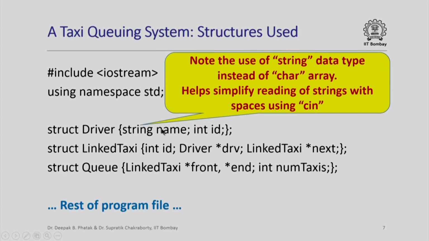Note also that while in earlier lectures when we talked about the structure driver we had used a character array for name, we have switched over to the string data type for the same member named name. We have done this because it really helps simplify reading of strings with spaces using cin. The name of a driver may have spaces in it. That is the only reason why we have changed the data type from a character array to a string.